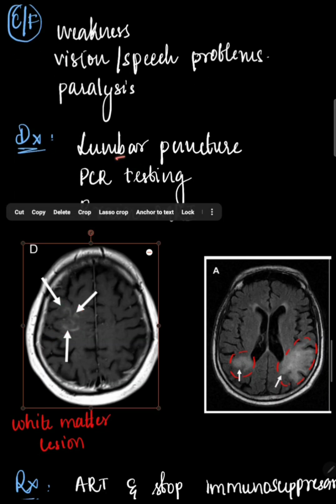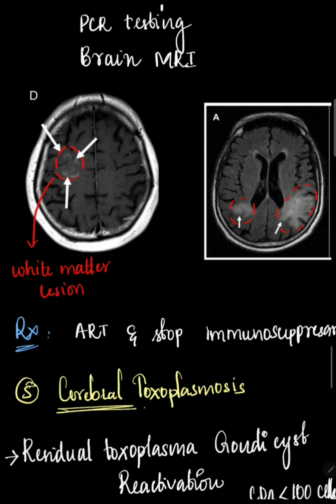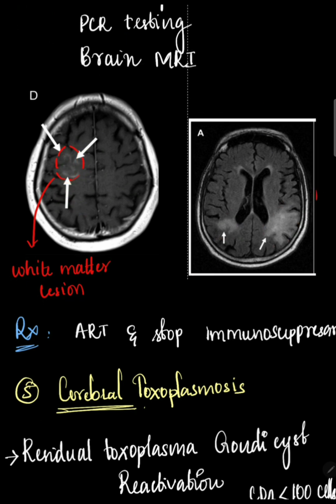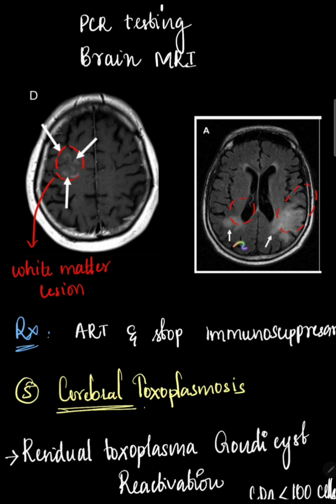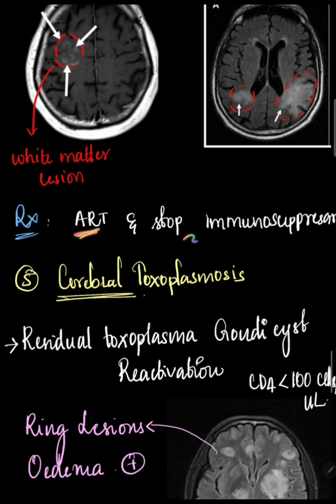Then for diagnosis, we can do lumbar puncture, PCR testing, and a brain MRI. Now, these are the pictures of a brain MRI. Here we can see lesions in the white matter. So treatment would be ART, and we can stop immunosuppressants, if we can afford to stop immunosuppressants.